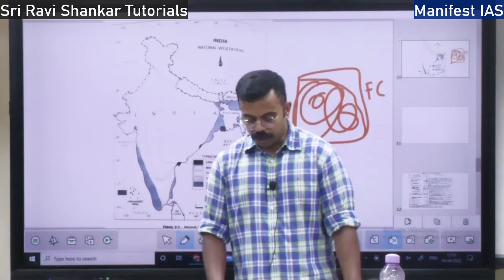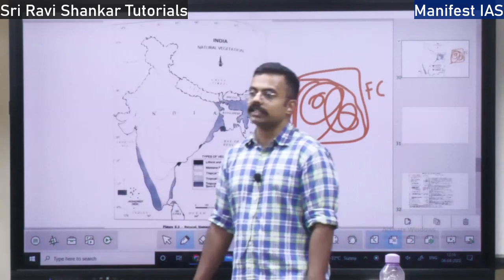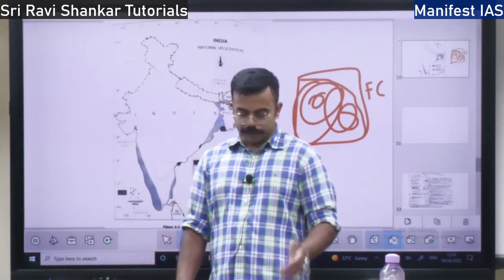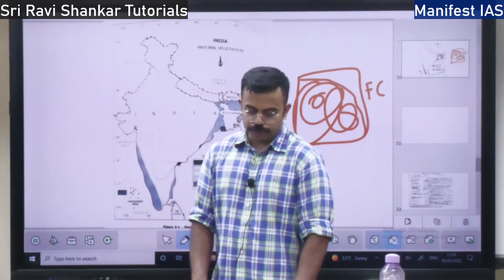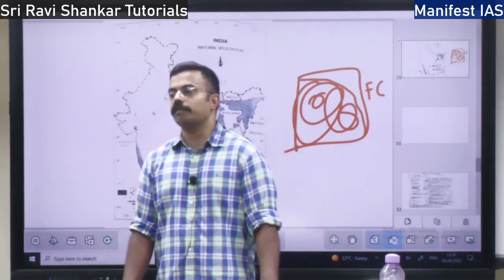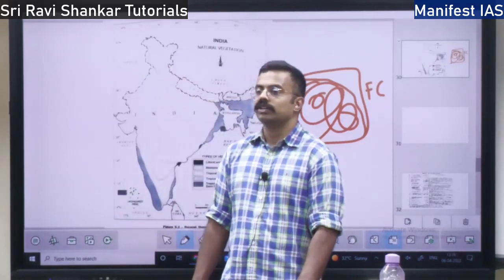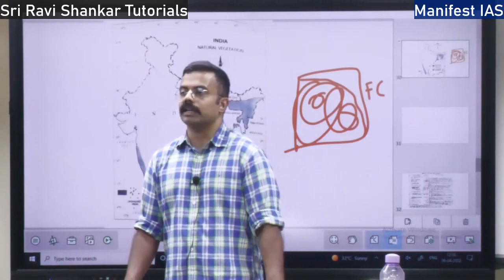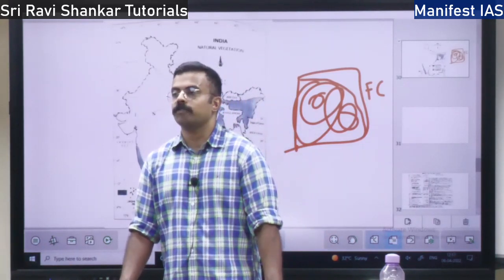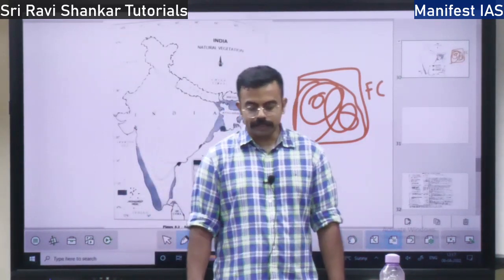Next, we will talk about forest conservation. I told you about the 8 types of forest in India. How is forest to be conserved, because forests have a lot of problems? We are undertaking deforestation, and there is global warming and climate change. Forests are being depleted, forest fires occur, so a lot of problems are there. How do you protect the forest?